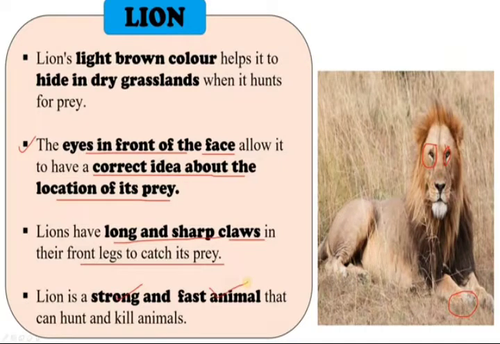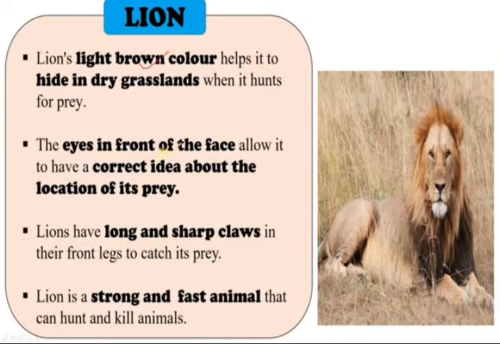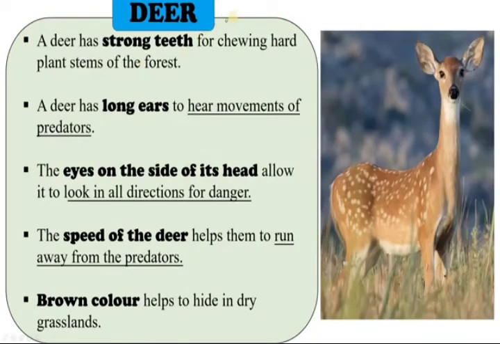And the lion is a strong and fast animal that can hunt and kill animals. You might have seen in videos on National Geographic channels how these predators chase prey, right? This is the fastest kind of animal, like the cheetah, and the lion also has it.